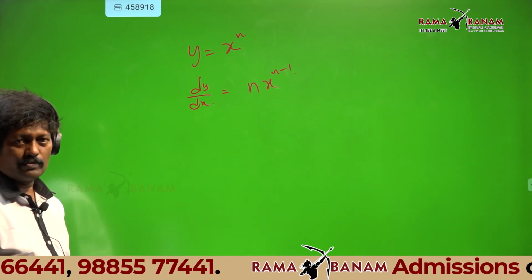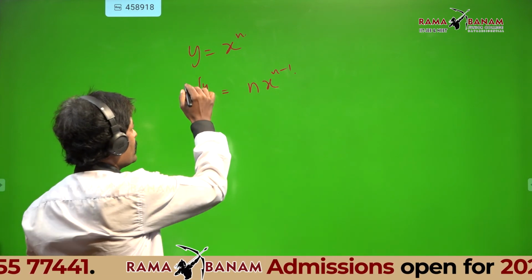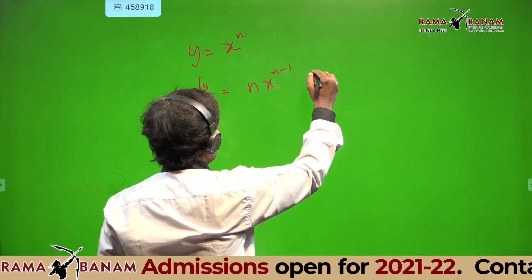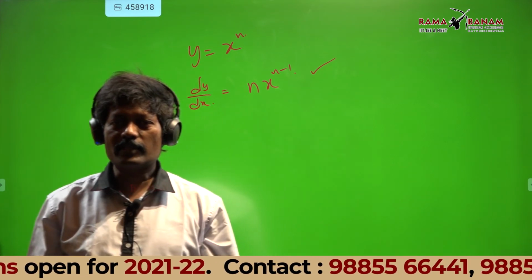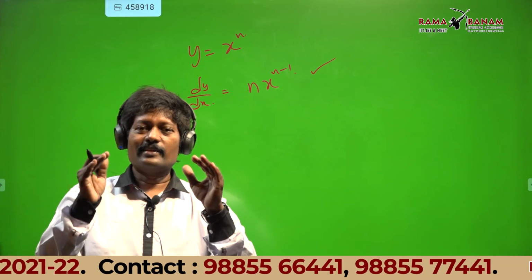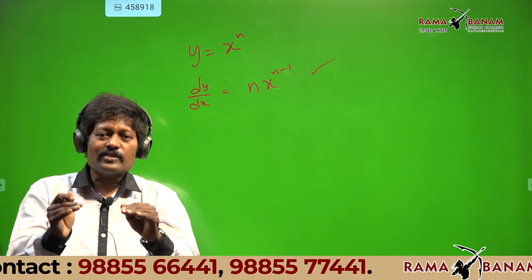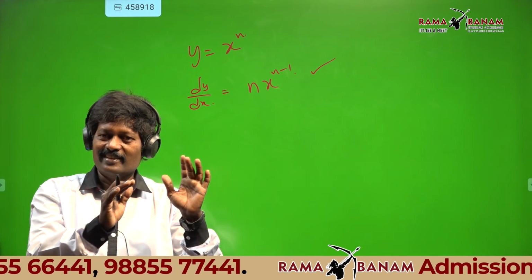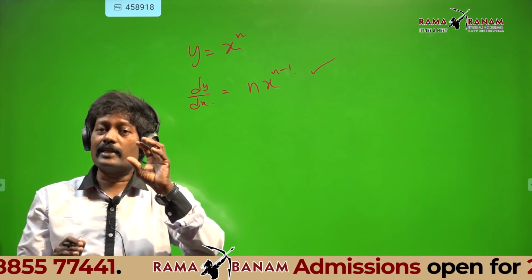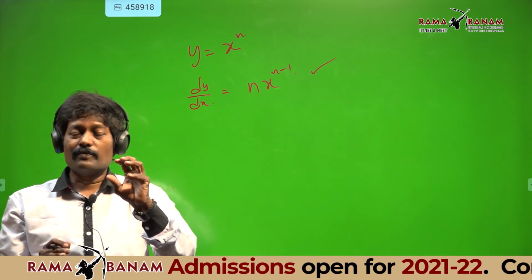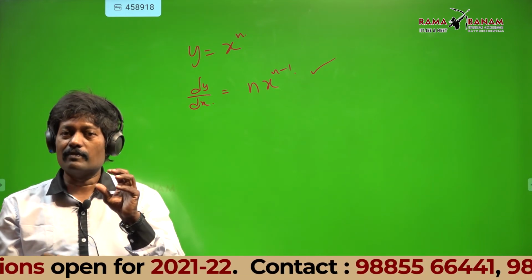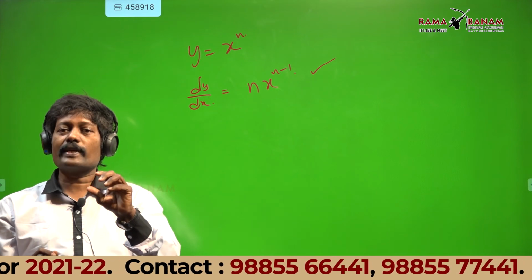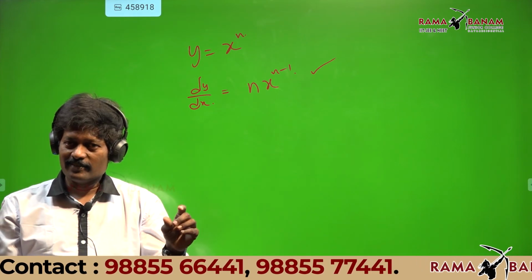Okay, that's understood. Some students may ask you, sir, how did you get that answer? Finding these answers you are going to learn in maths. I told you, geometrical interpretation means we are understanding what the slope means for a curve. For a curve, the slope at every point will change.